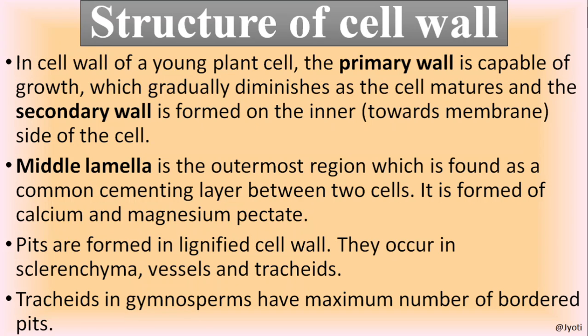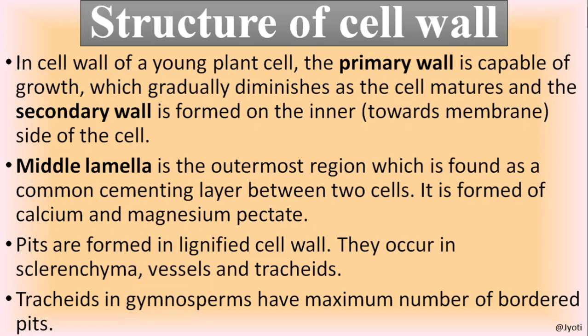Sometimes the primary cell wall exists and the secondary cell wall is formed inner to the primary cell wall. Then another layer, the outermost layer of the cell wall, is called middle lamella, which is present as a common cementing layer between two cells. Suppose there are two cells; in between two cells there is a common middle lamella. It is a common layer for two adjacent cells.